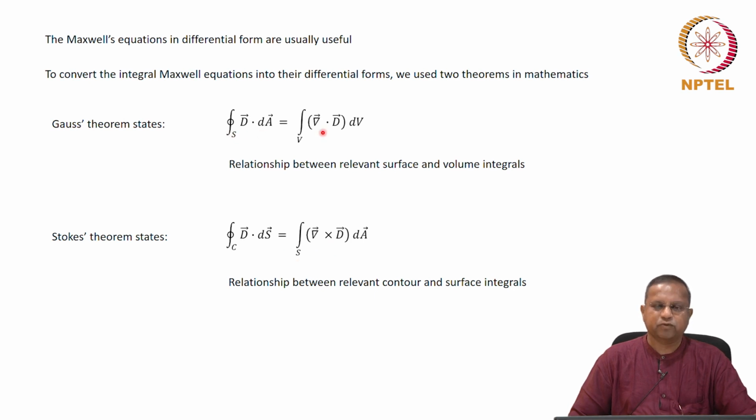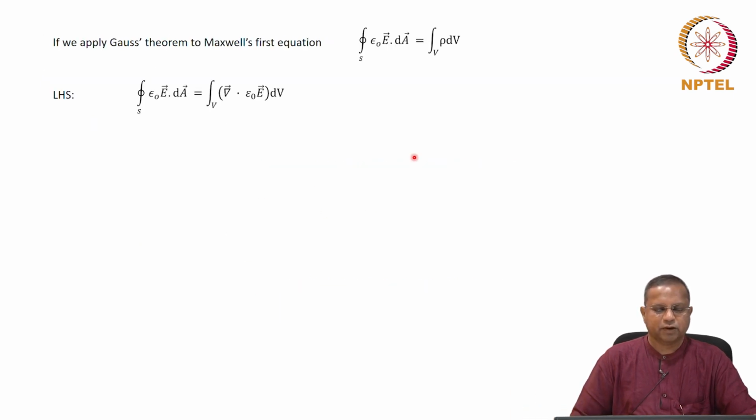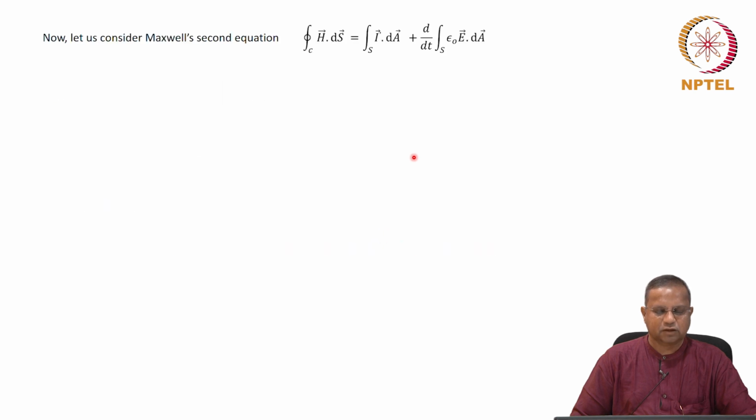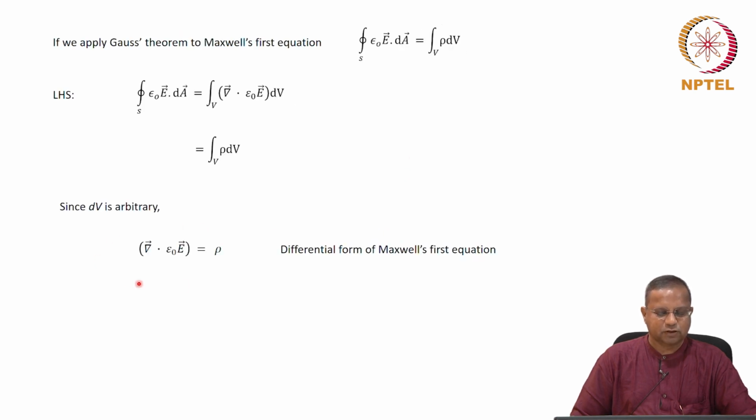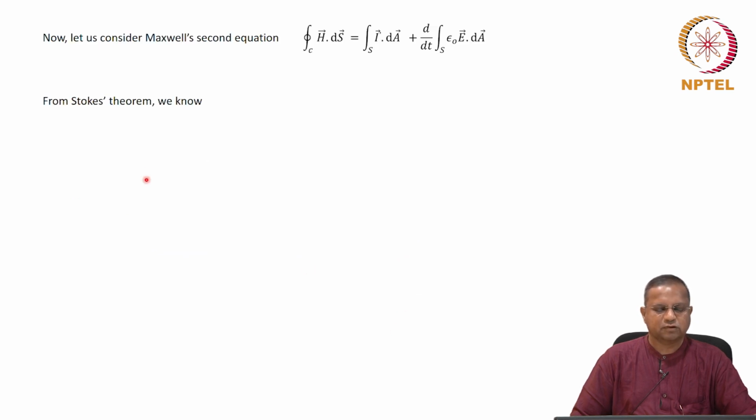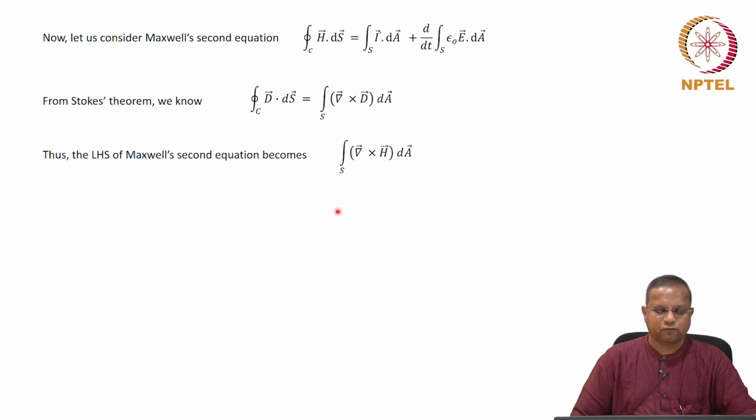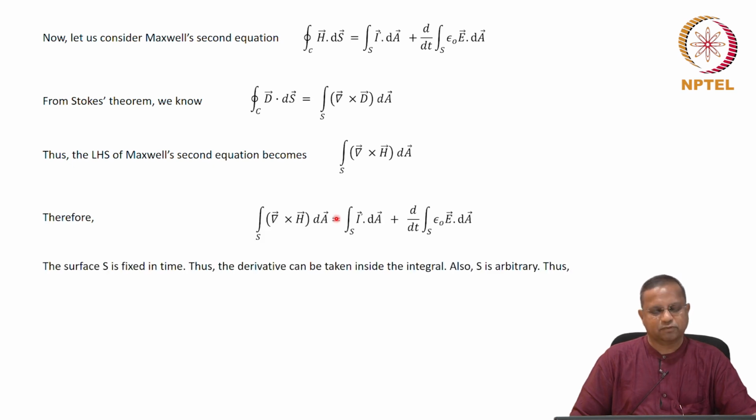So surface integral, if you want to convert it into a volume integral, you need to do a del dot of the integrand, whereas if you want to convert a contour integral into a surface integral, you'll have to do a del cross of the integrand. That's essentially what it is. And we applied it to this and got the differential form of the first Maxwell's equation. Then we applied the Stokes theorem to get the differential form of the second Maxwell's equation, this.